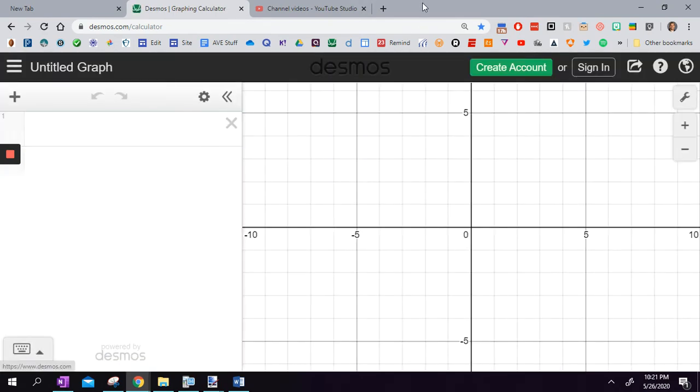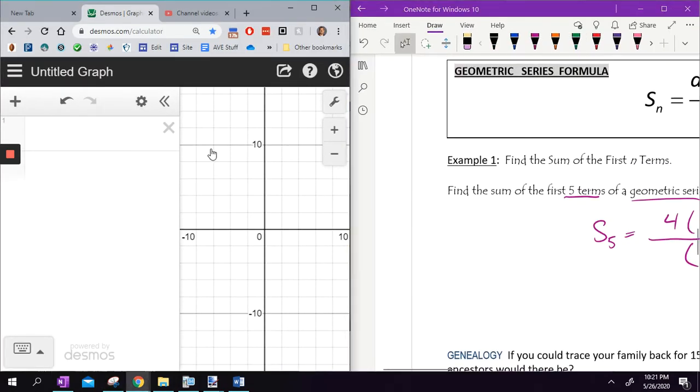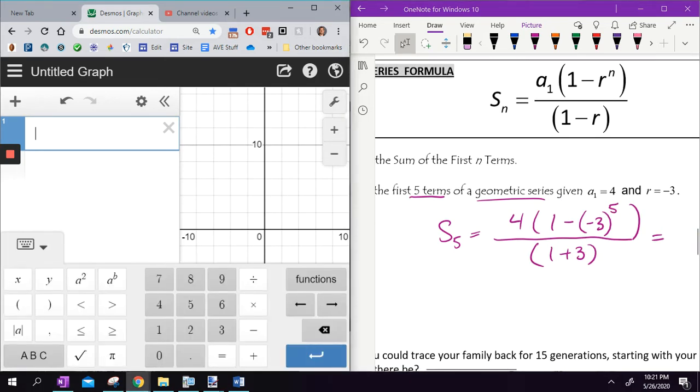Sorry, it's not doing what I want it to. All right, there we go. So if I'm typing this in on Desmos, I'm typing it in just as I see it right here. So I'm putting 4, parentheses, 1 minus another set of parentheses, -3. I'm going to close that parentheses. I'm going to raise it to the 5th power. And then I'm going to close that parentheses. Oh, see, I've got to go down out of there. I'm going to close that parentheses. But that's all on top of this fraction. So now I'm going to put another parentheses around this whole thing.